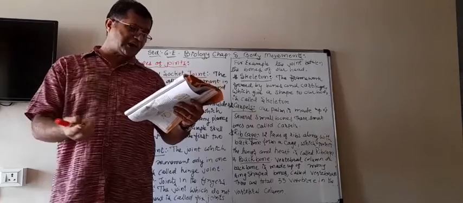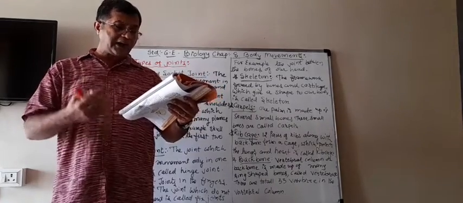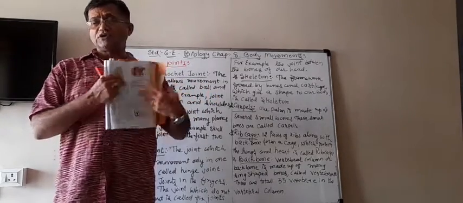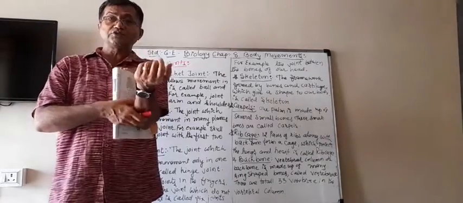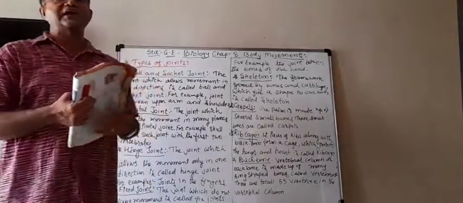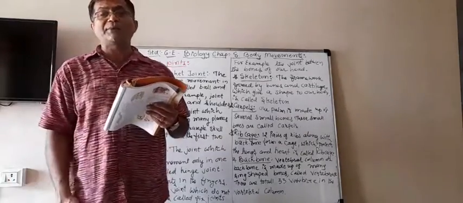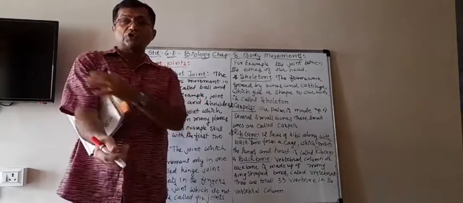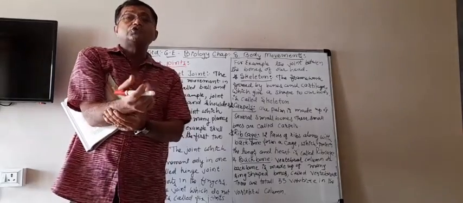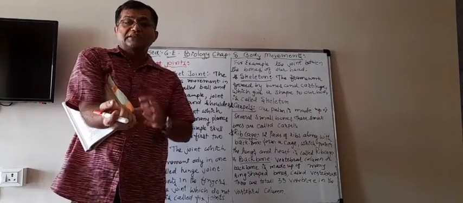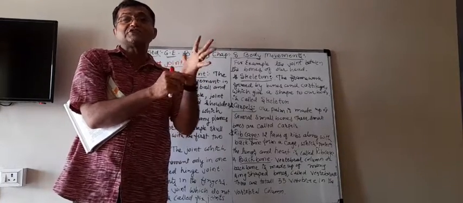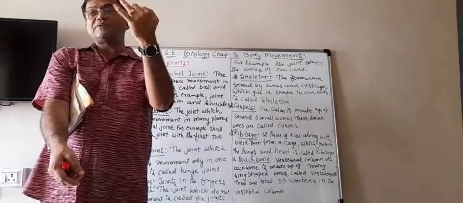Feel the bones in your forearm, upper arm, lower leg, and upper leg, and try to find the number of bones in each part. You will see that your lower leg has 2 bones together, and the upper leg has 1 bone. In our arms also, the upper arm has one bone, but our lower arm has 2 bones joined together. But in our palm there are so many. Otherwise, if there was 1 bone, would it be flexible like that?